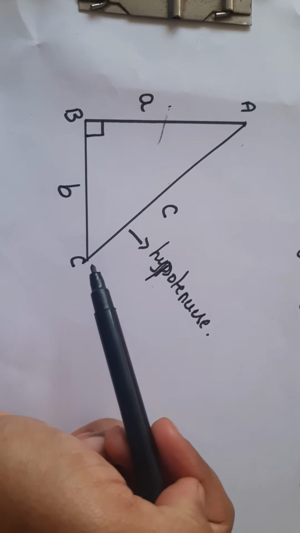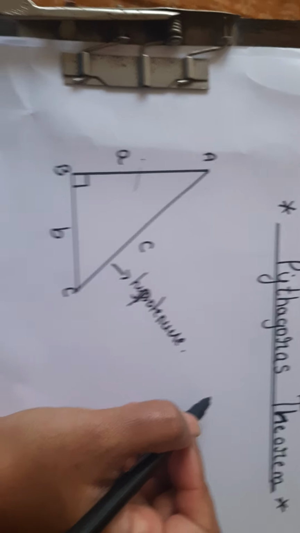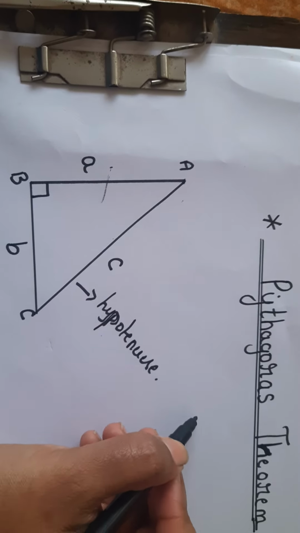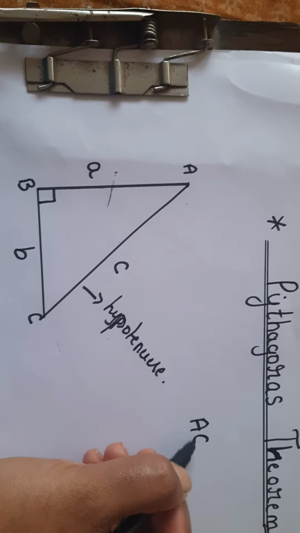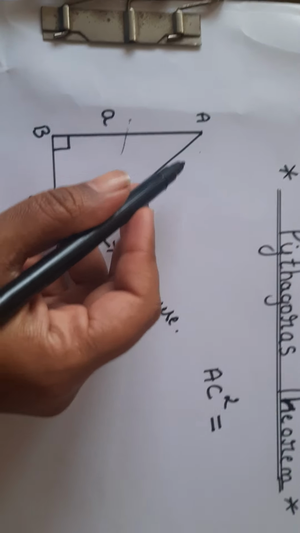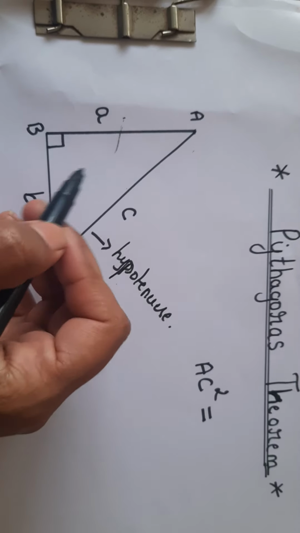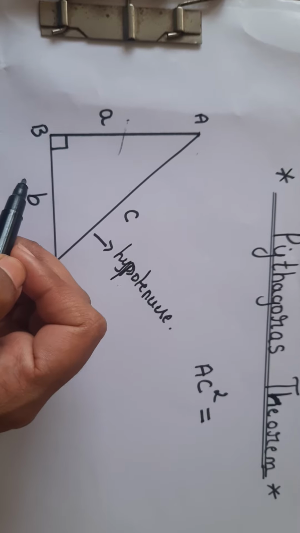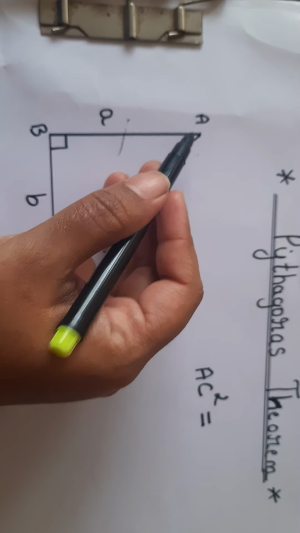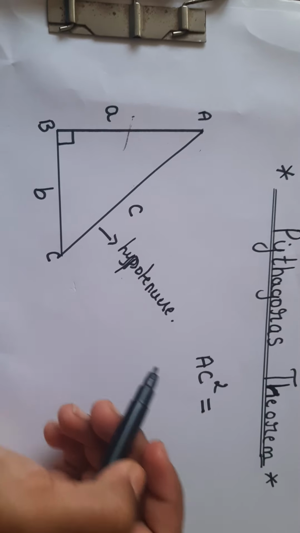So what we write here is, AC square, the square of the hypotenuse, is equal to the sum of the squares of the other two sides. Which are the other two sides? AB and BC are the remaining two sides. Their squares we should take.